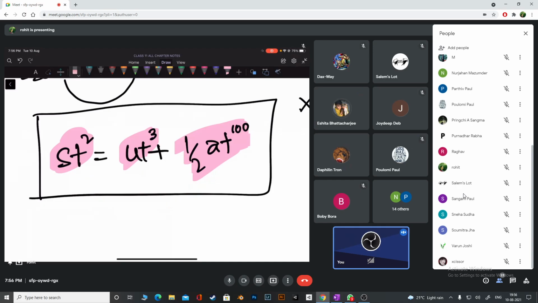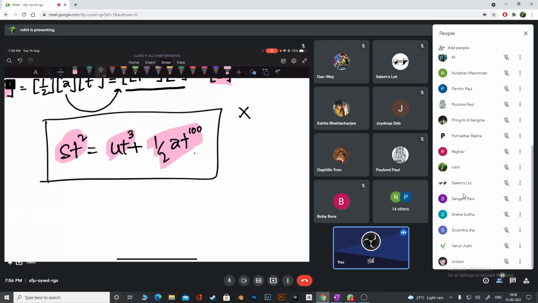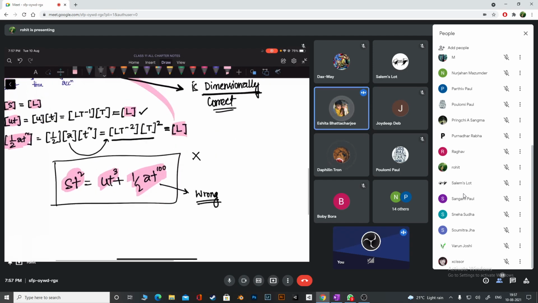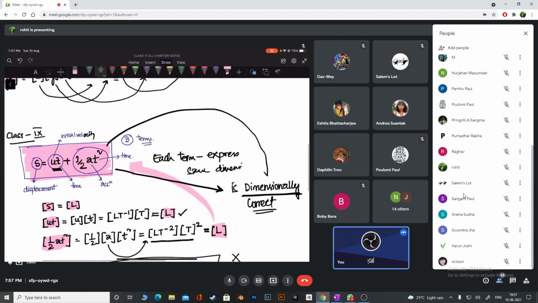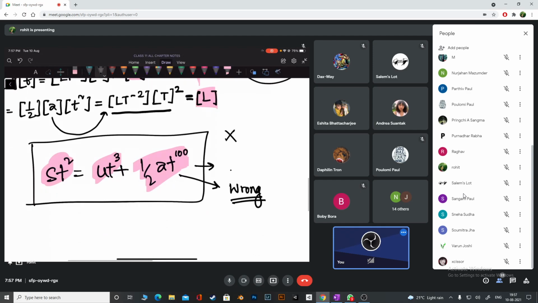And you know what my conclusion is? This is wrong. I'm not going to say dimensionally wrong, but I can directly say that it is fully wrong. Can you understand my point? Because there is no chance it can be correct. But this one is at least dimensionally correct. This one, is it correct or fully wrong? Fully wrong. No chance at all that this formula can be correct because the dimensions are not matching.